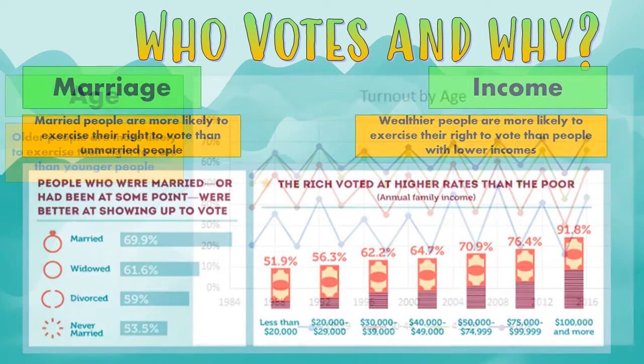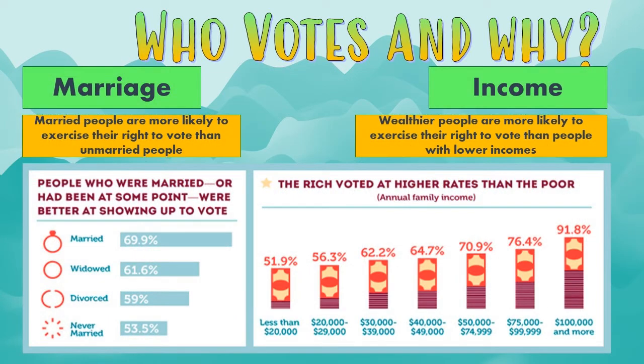Married people are more likely to exercise their right to vote than people who are in different situations. So the married people tend to have a turnout of about 70%. That's usually because married partners tend to encourage each other to vote, hold each other accountable for voting, or just remind each other that it's election day. When people don't have those permanent connections, they're slightly less likely to go out and vote. So marriage is a thing that encourages people; those people are more likely to exercise their right to vote than unmarried people.